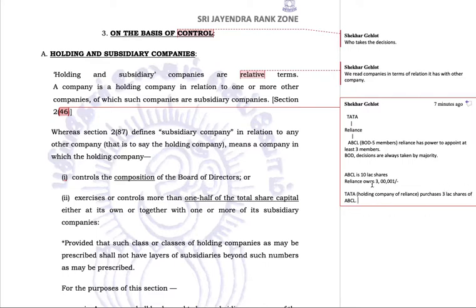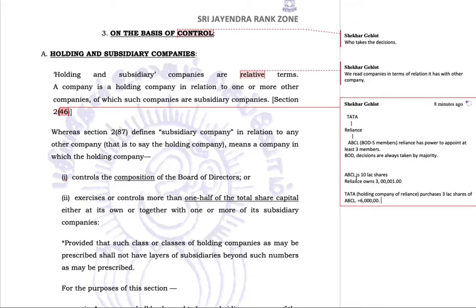Now the total number of shares held by Reliance and Tata goes to 6 lakh plus. More than 6 lakh shares they hold. Now ABCL will automatically become a subsidiary of Reliance as well as Tata. Either Reliance can itself have more than half, or Reliance and Tata, the holding company of Reliance, they both can in total have more than half.